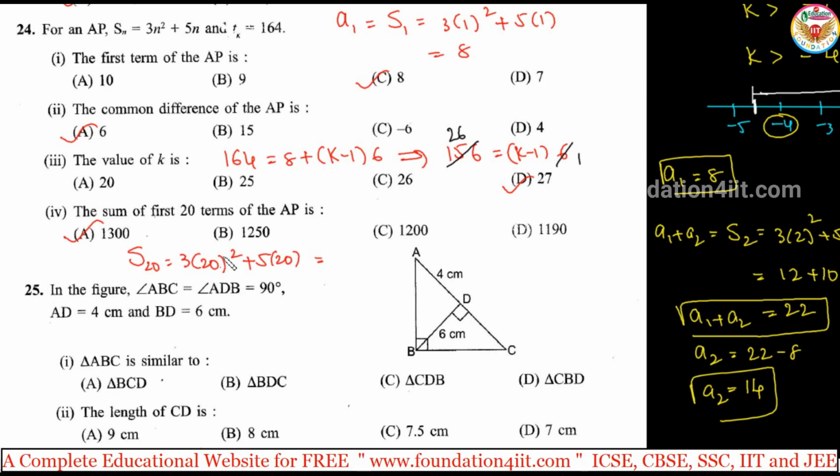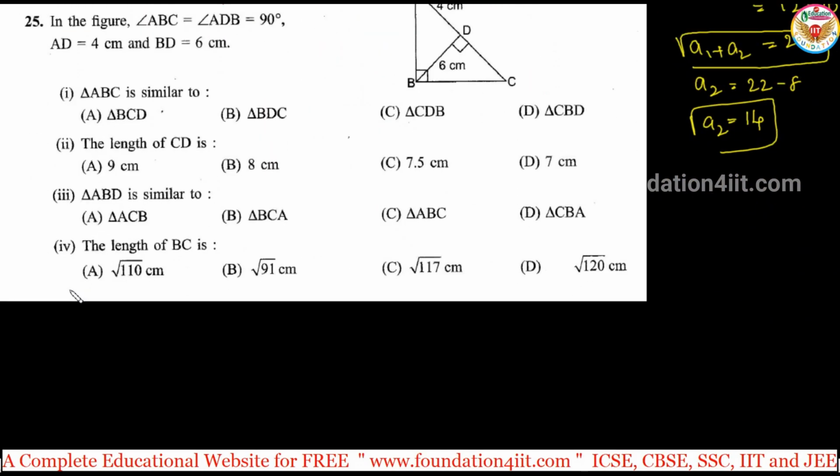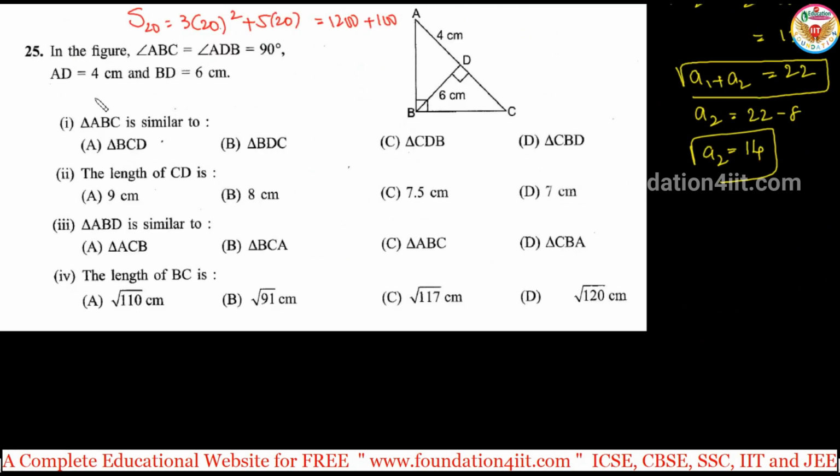Because 20 square is 400, into 3 is 1200, plus 5 into 20 is 100. So 1300. Okay, so this is the progression question. Next we have the similarity problem.